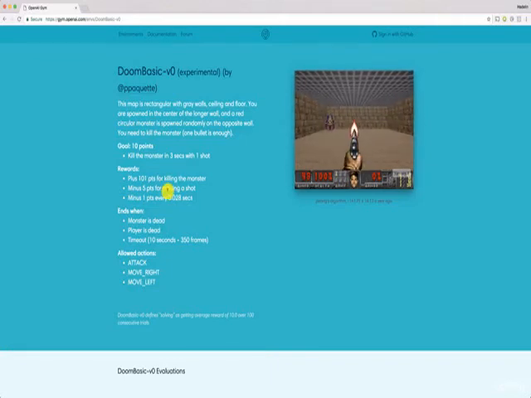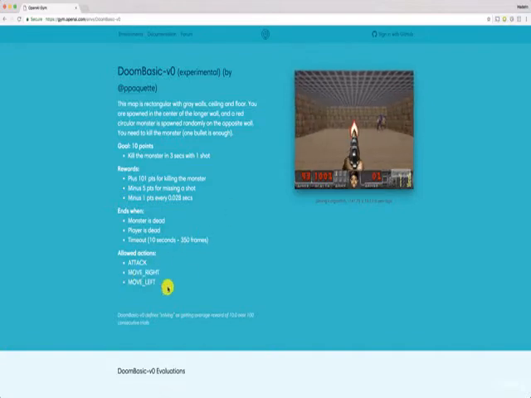And then you have how the game ends. It ends when the monster is dead, when the player is dead, or when there is a timeout. And you also have the actions. So you have 3 actions for this one: attack, so that's when you shoot, move right, and move left.